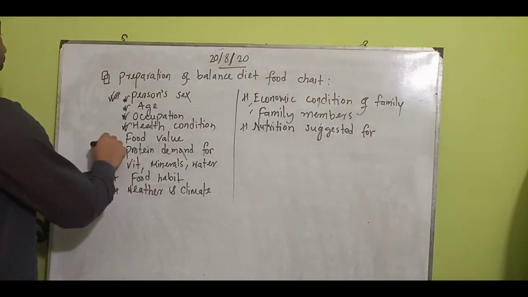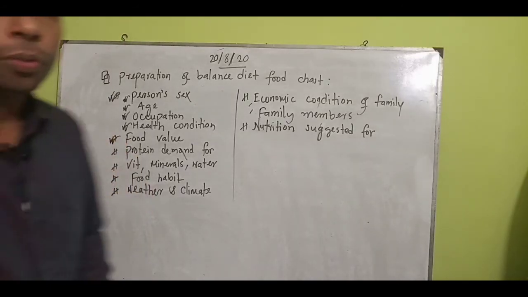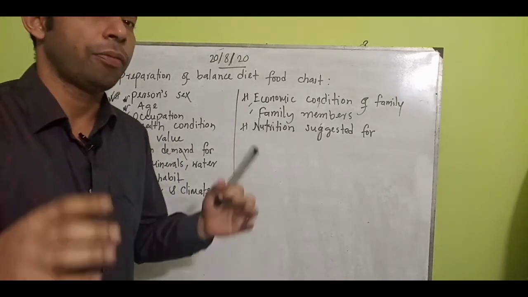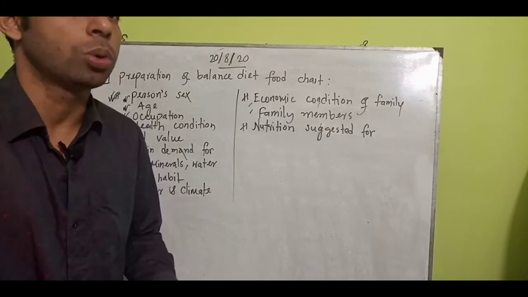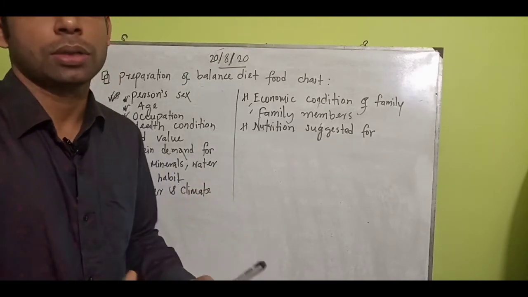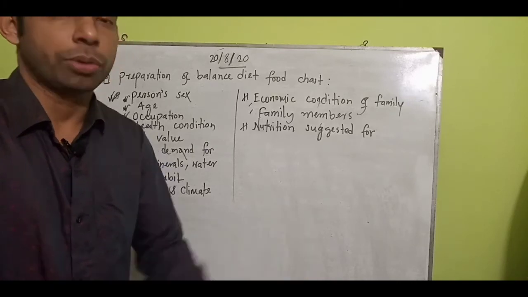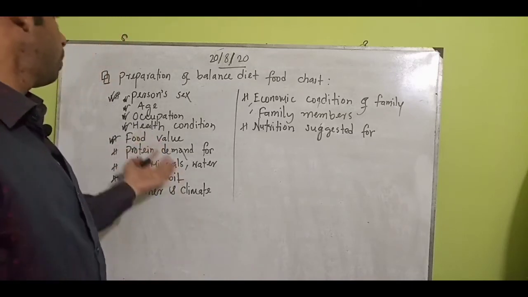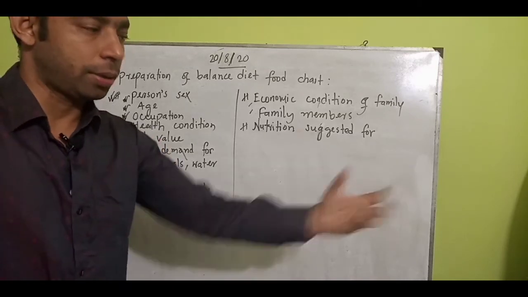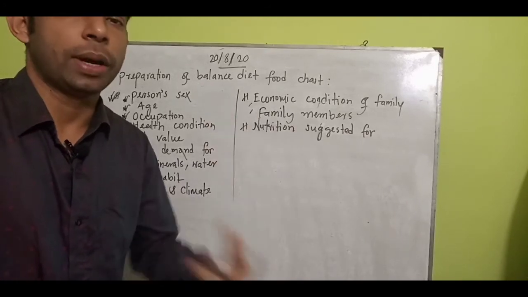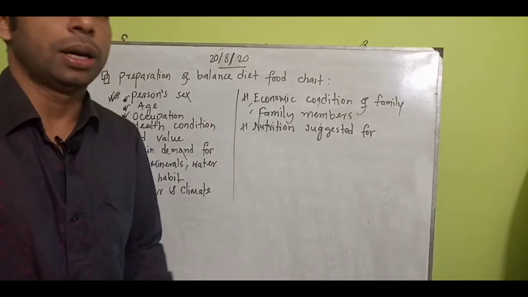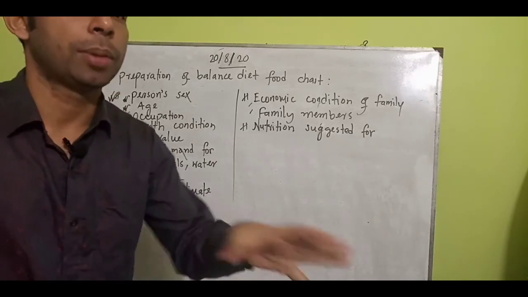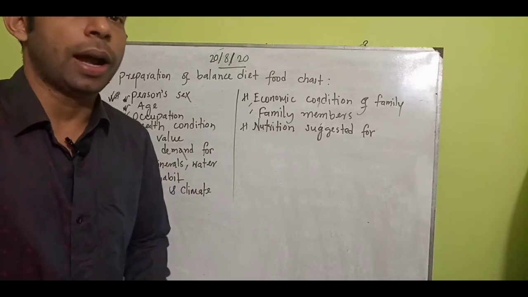Food value. We need to understand food value very importantly. We don't know what kinds of food we are eating, the potato chips, rice, which type of food is needed for my body. Food value is counted as: from this food I can get this amount of calories, from this kind of food I can get that amount of calories, and everything is needed according to the food value.